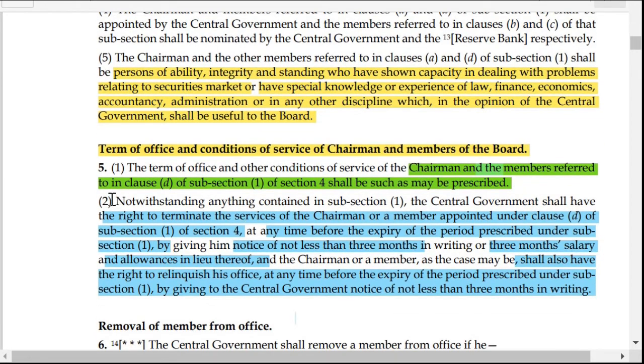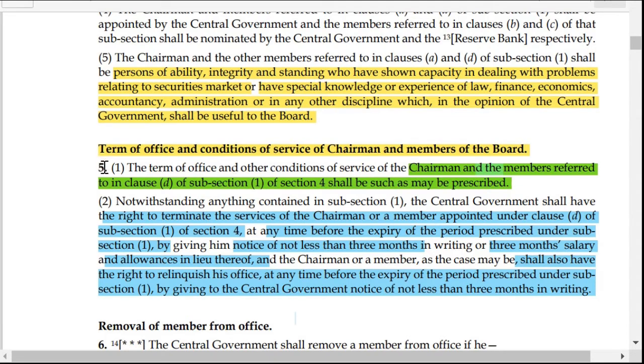Now coming to subsection 2. Subsection 2 says that the central government shall have the power to terminate the office of the chairman and those other five members as prescribed under clause D of section 4, at any time before the expiry of the period prescribed. Now, which period?